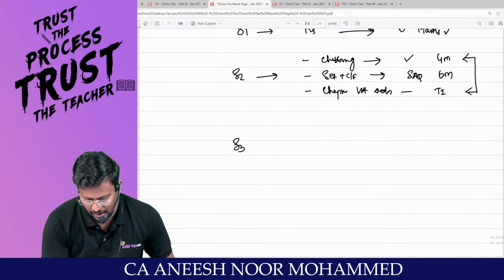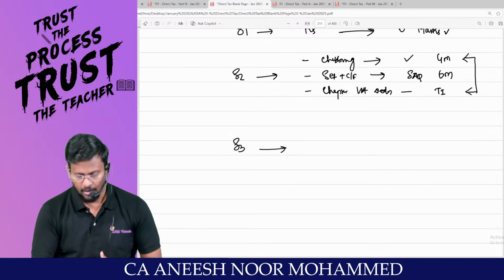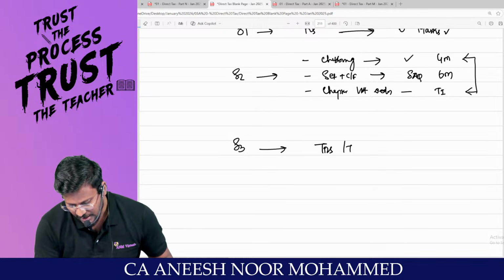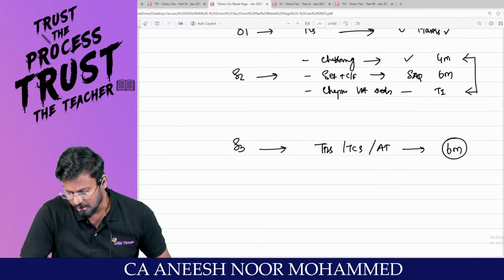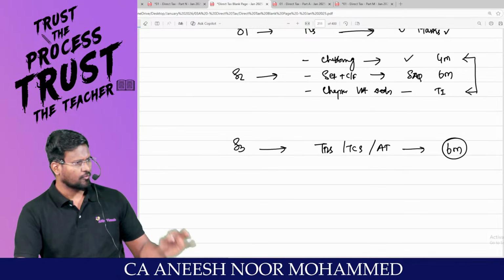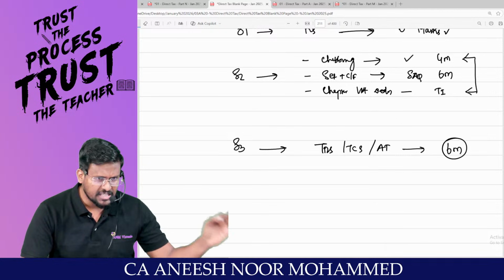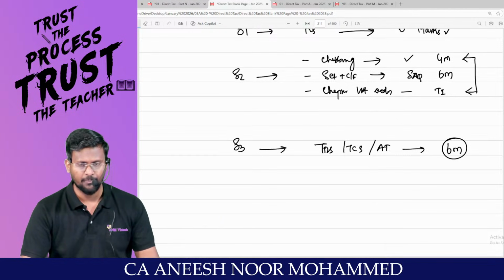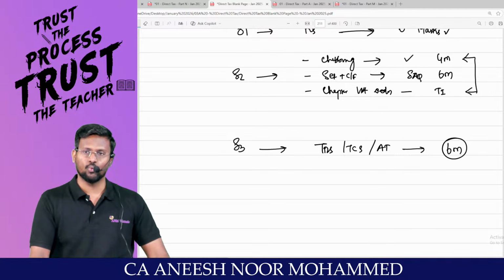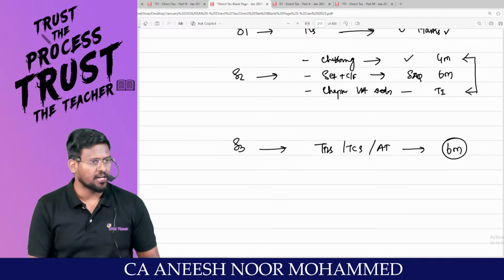Slot number 3, the real hero of DT, which is TDS, TCS and Advance Tax. From this, 6 marks is what the slot target is all about. 4 marks you will be getting from the descriptive area, a sure short question. 2 marks you will be getting from MCQ. So it's a 6 mark area for the exam.